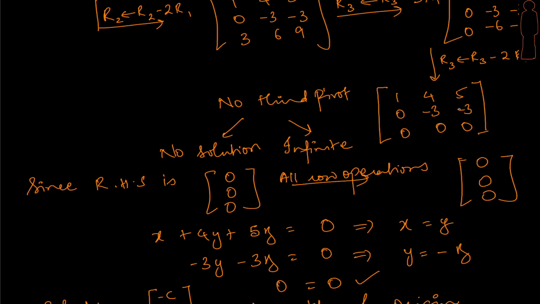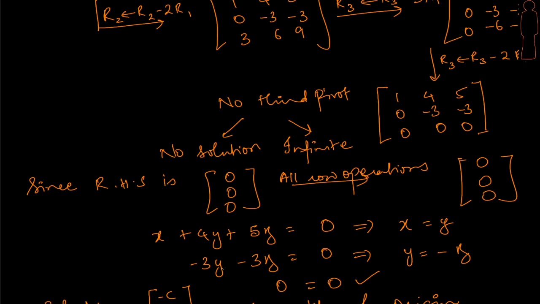And what do we see from this, right? You have an upper triangular matrix here on the left hand side. Let's write down the equations. I have x plus 4y plus 5z equal to 0, minus 3y minus 3z equal to 0, and 0 equal to 0. That's consistent. There is no problem, which means that we are not going to have the no solution case. Probably if you had something else on the right hand side, we could say it's a no solution. But it doesn't appear like this here, which means that we may land up with infinite solutions.